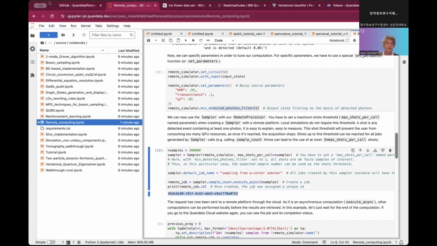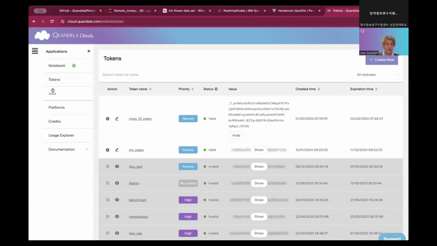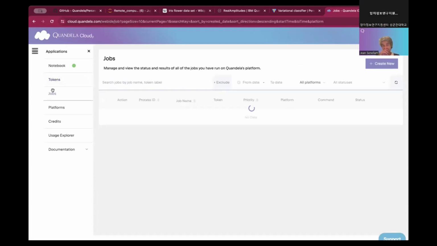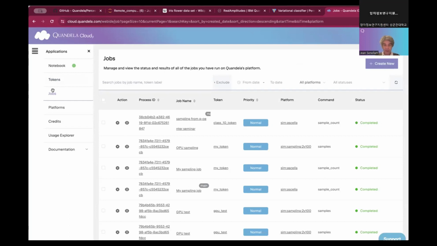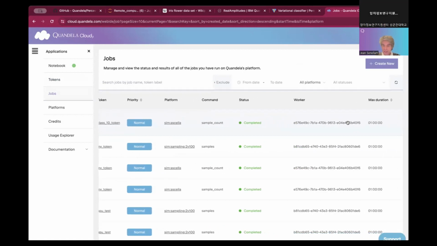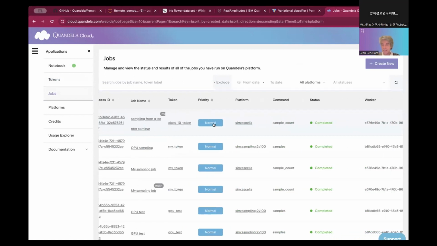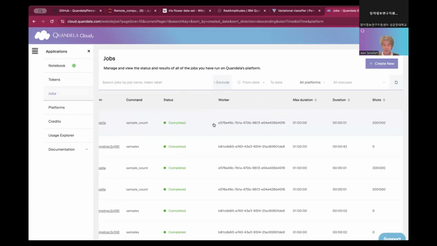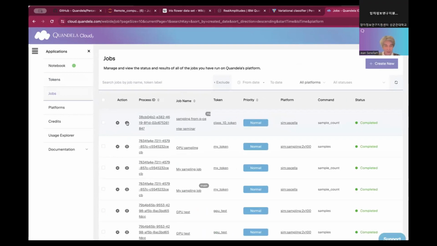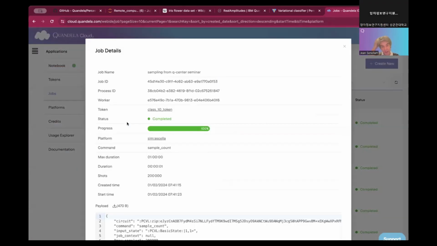I can go and look on the Candela cloud, on jobs here. You see that the job name that I've just declared is this one, sampling for Qcenter seminar, class 10 token. And my job is complete already. There is a process ID here that allows you to follow the job. So I can look at the result of my job here.